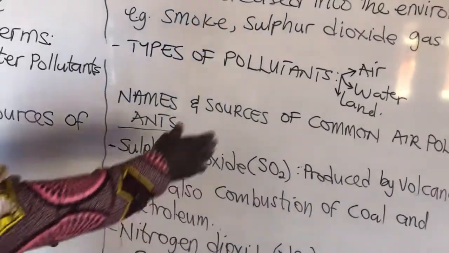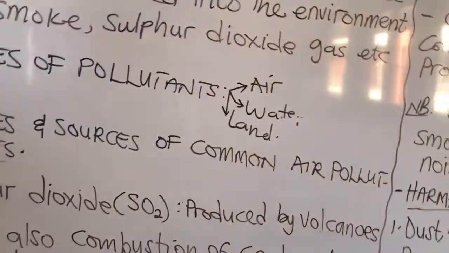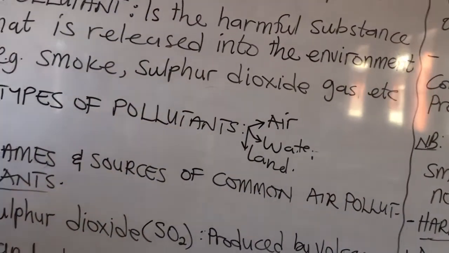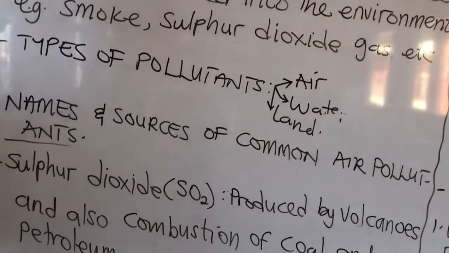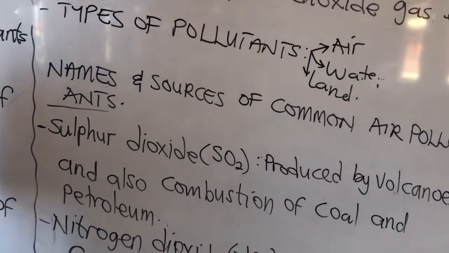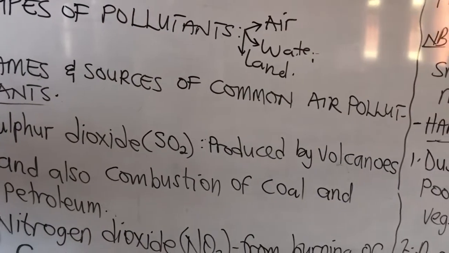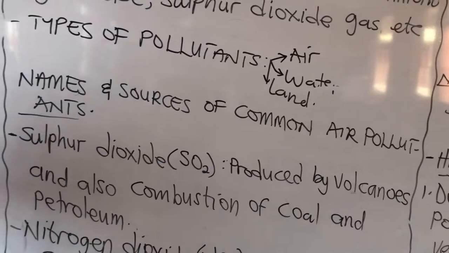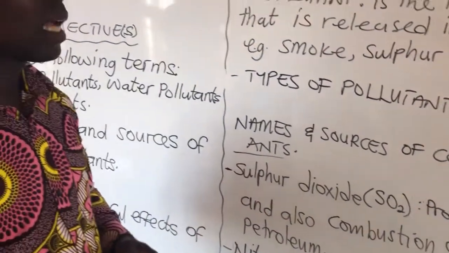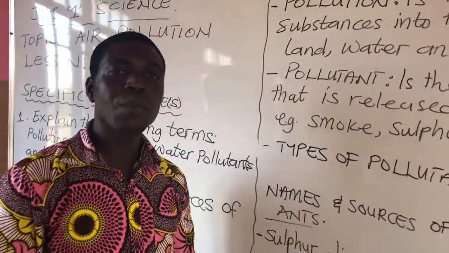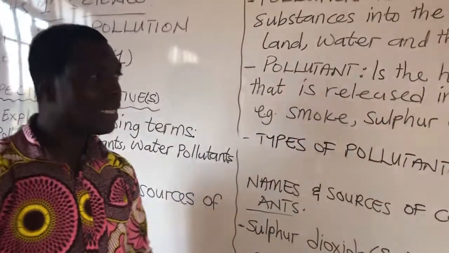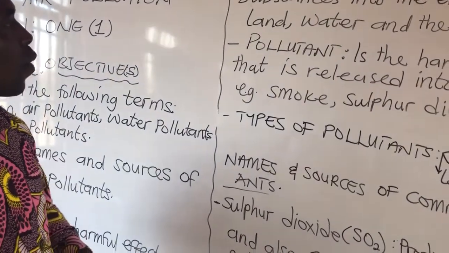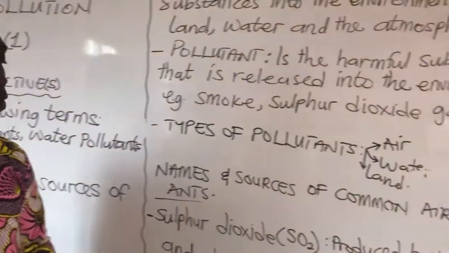We are going to talk about air pollutant or air pollution. Air pollutants are the materials or substances that, when released into the air, make the air polluted. Therefore when you breathe in, it affects the body, and not only the body of human beings, it can affect other organisms as well. That is air pollutant or air pollution, and that is what we are talking about today.